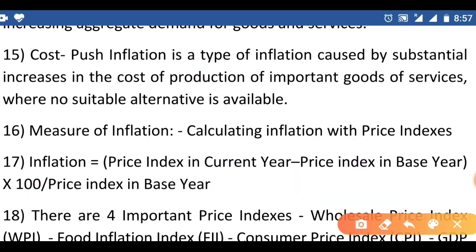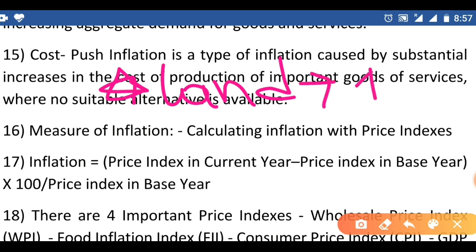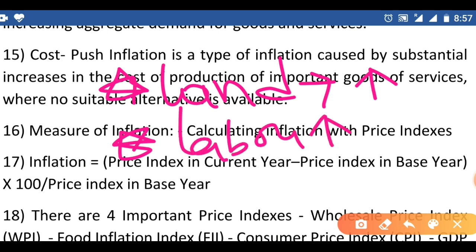Now we will discuss the reasons which increase the production cost. One is land. If the rent increases, the production cost increases. Second one, labor. If the salaries increase, then the production cost increases.